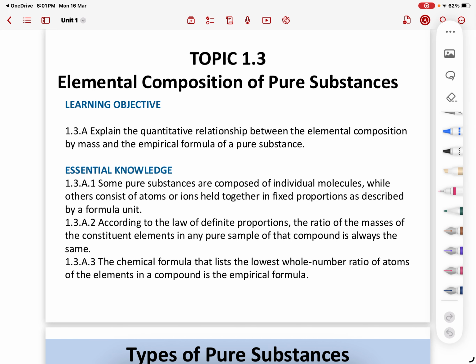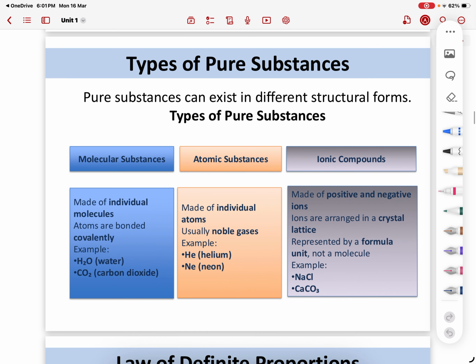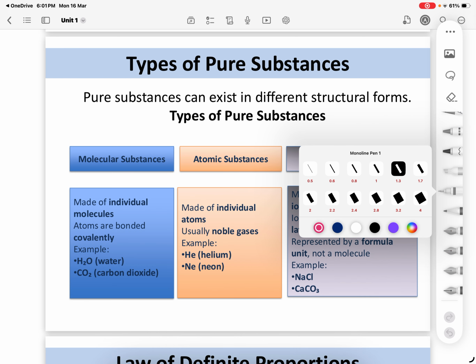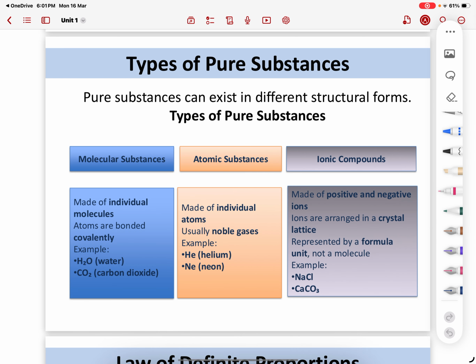We are revising topic 1.3, elemental composition of pure substances. Another interesting and easy lesson. So, types of pure substances. There are three types of pure substances. First one is called molecular substances. So, in this, you will have molecules.